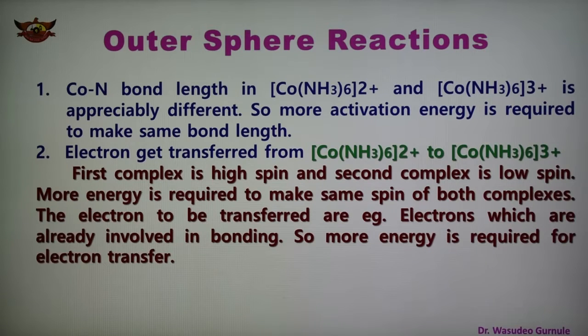The criterion is that both the complexes should have the same spin. But in this case the spins are different, and to make the same spin, more energy is required. Again, we can say that if an electron is to be transferred, then more energy is required for electron transfer. So this is one example where the complexes have different spin and also different bond length, so more energy is required for the electron transfer to take place by the outer sphere reaction.